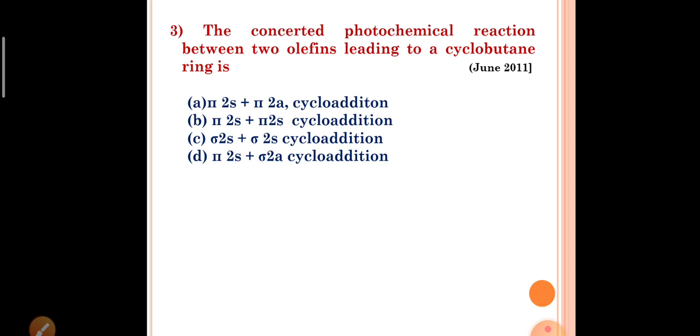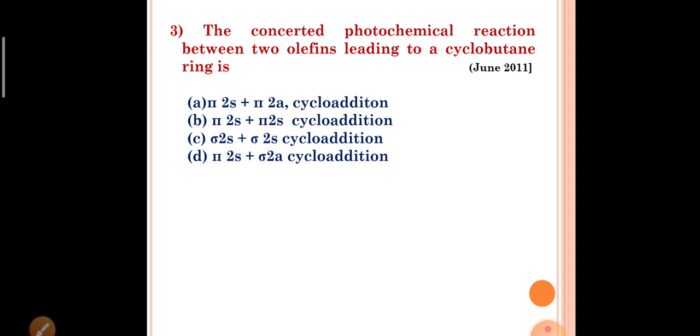Question number 3. The concerted photochemical reaction between two olefins leading to a cyclobutane ring is, option A, pi2s cycloaddition. Option B, pi2s plus pi2s cycloaddition. Option C, pi2s plus pi2s cycloaddition. Option D, pi2s plus sigma2a cycloaddition.